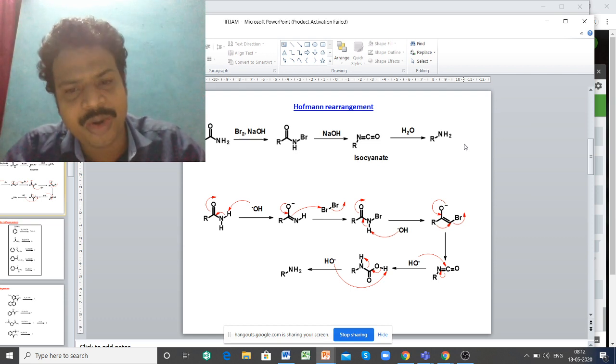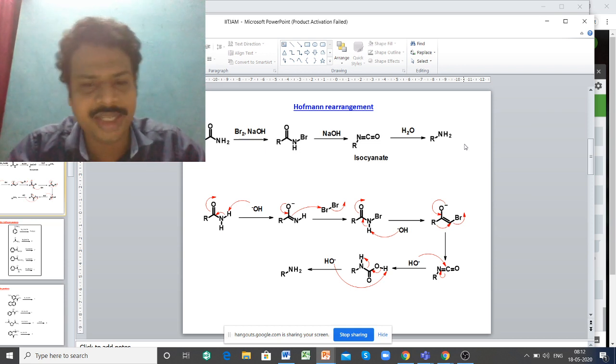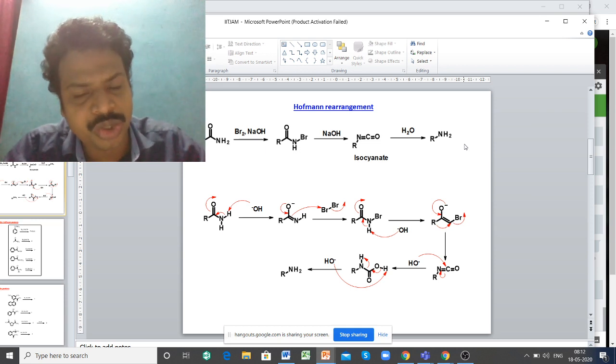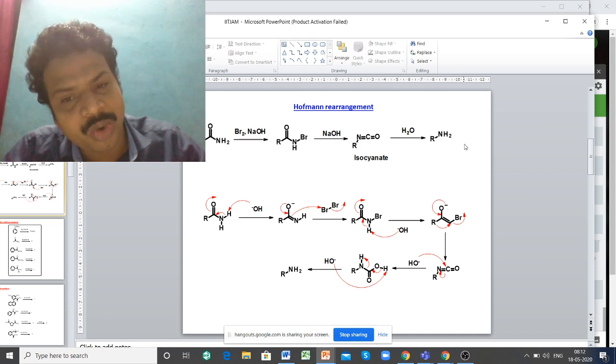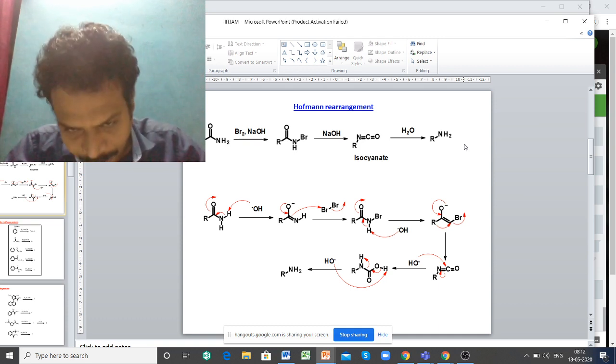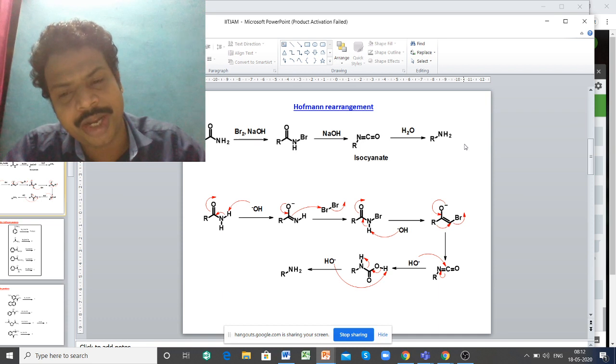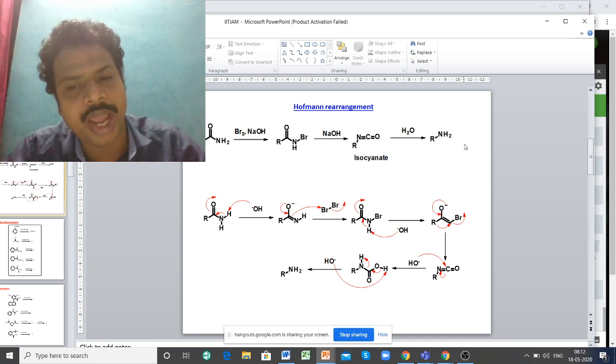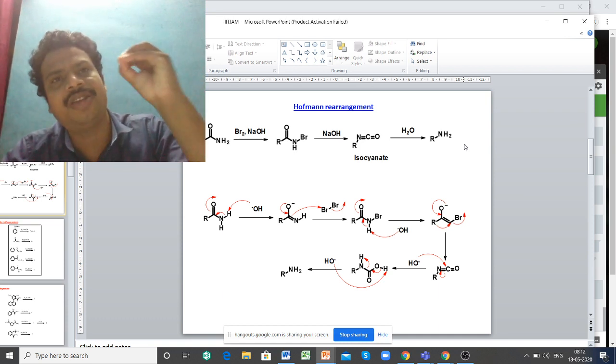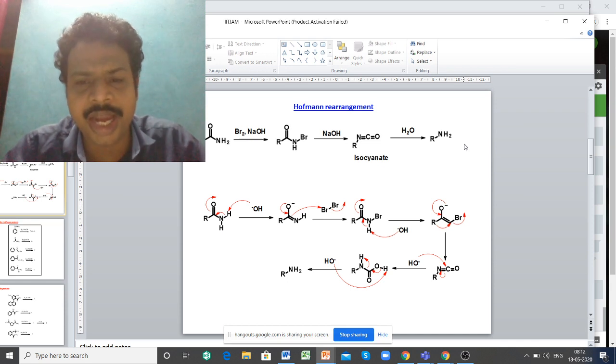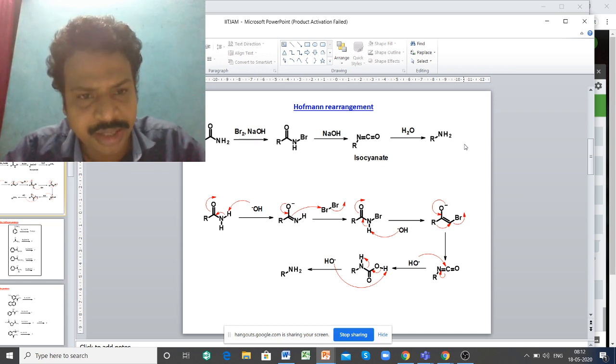And in the next step, obviously, bromine will react. That means the bromine molecule reacts. The O minus comes inside, the double bond between carbon and nitrogen moves to the bromine, and thereby one bromine is knocked off. Thereby the product will be RC double bond O NHBr. This is the first step, that is the N-bromination.